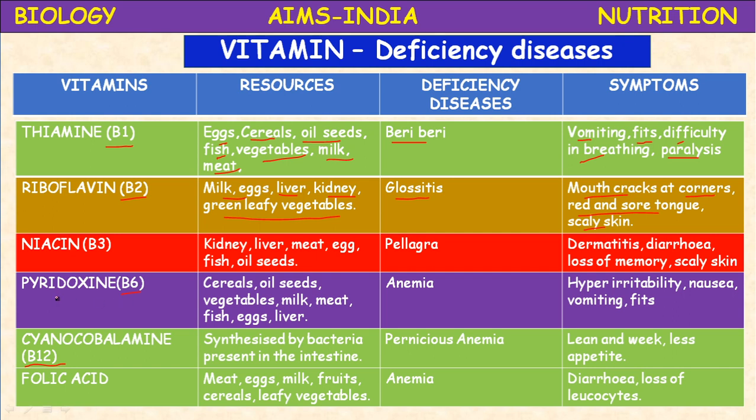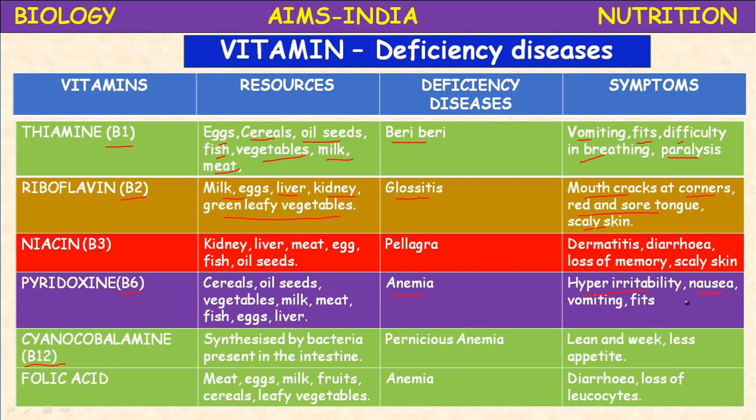Next, vitamin B6, pyridoxine. Cereals, oil seeds, vegetables, milk, meat, fish, egg and liver are the sources. The disease due to pyridoxine deficiency is anemia. What are the symptoms? Hyperirritability, getting irritated very easily.